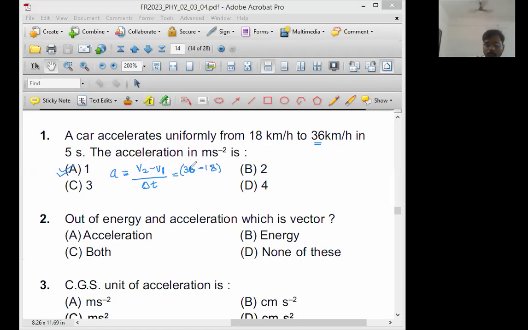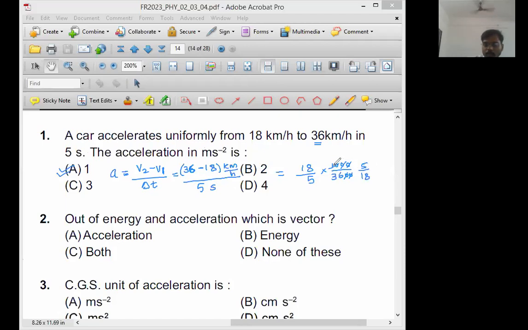That answer is in kilometer per hour, divided by this time. Time is in second, no problem. So 18 as it is, divided by 5 as it is, now multiplied by kilometer upon hour. Kilometer can be replaced by 1000 meter, hour can be written as 3600. This double zero gets cancelled. 10 upon 36 is 5 upon 18.